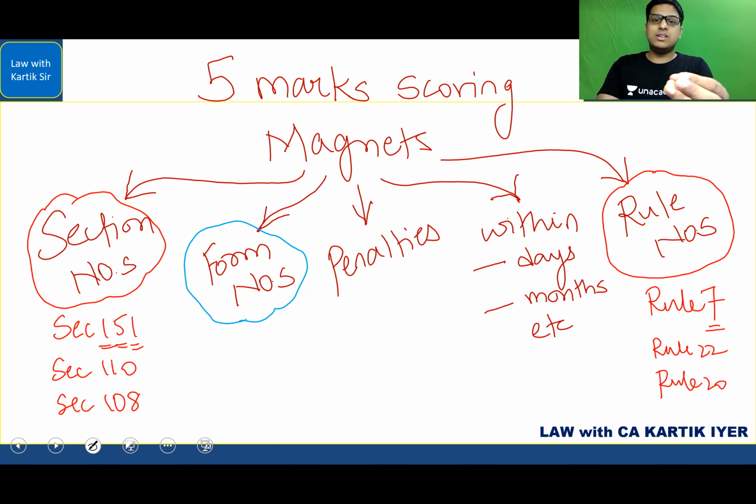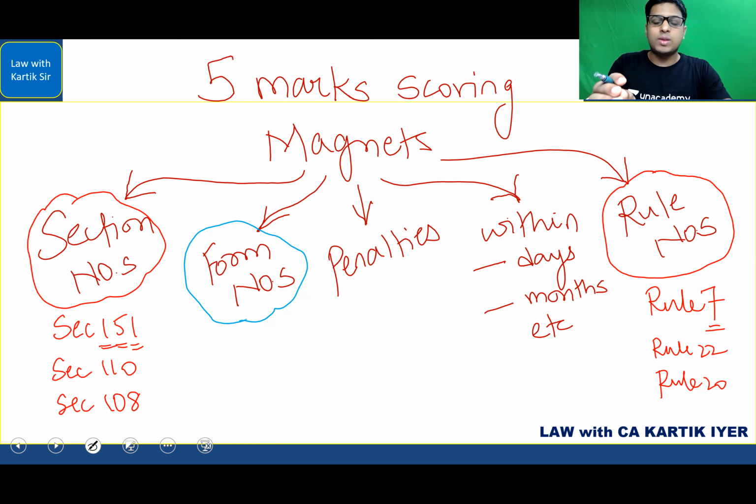Form numbers are something that blow the examiner's mind. The first step that students take is to learn the section numbers. Students who have taken more effort may write the rule numbers. Form numbers, generally students don't write. But if you know the form numbers, it really wows the examiner. There is a chapter called registration of charges, in which there are two forms, CHG1 and CHG9.